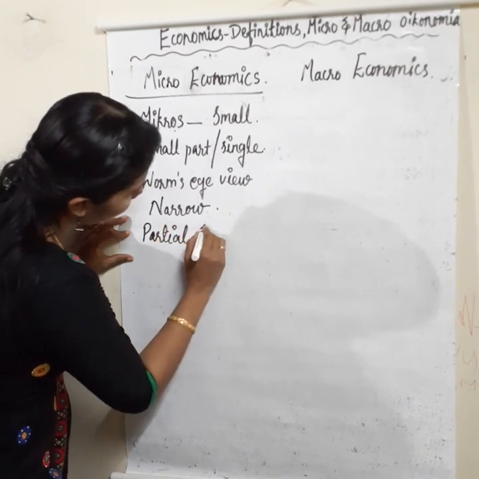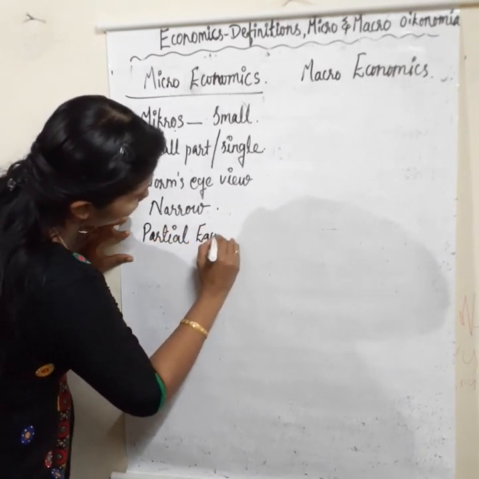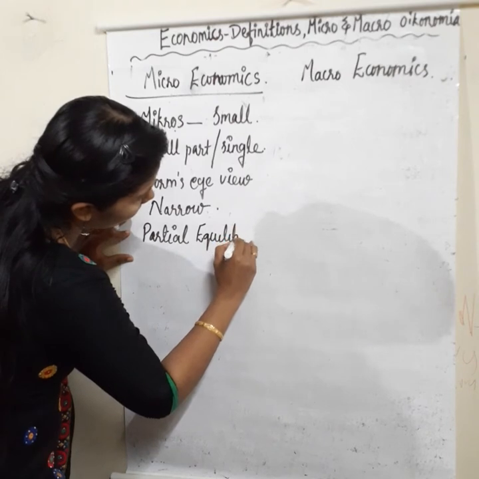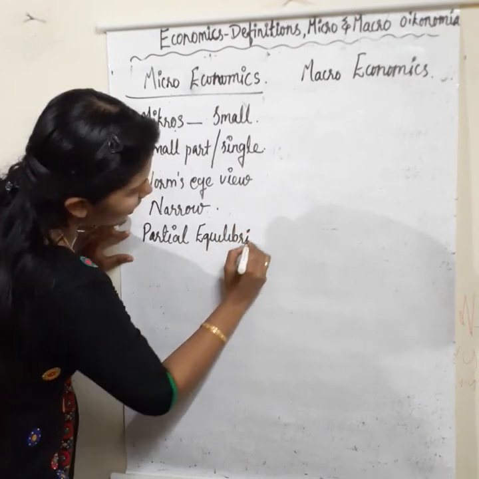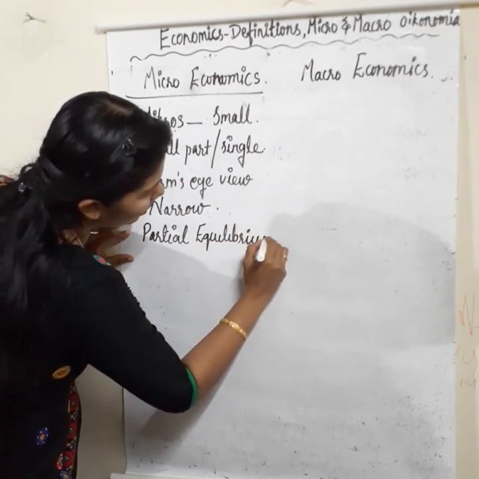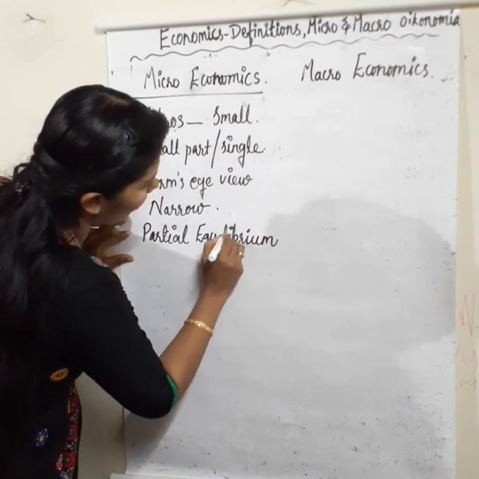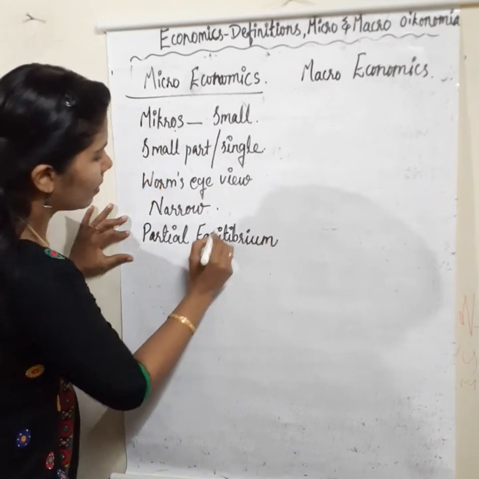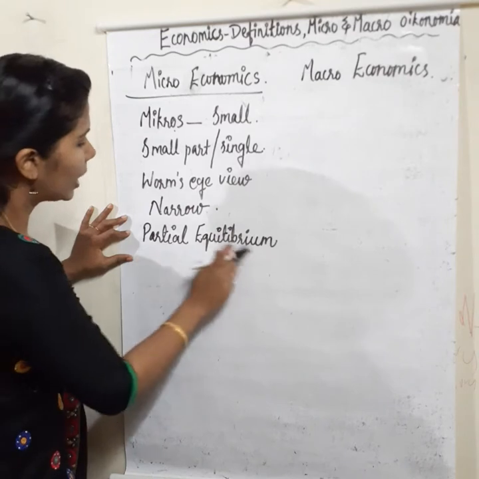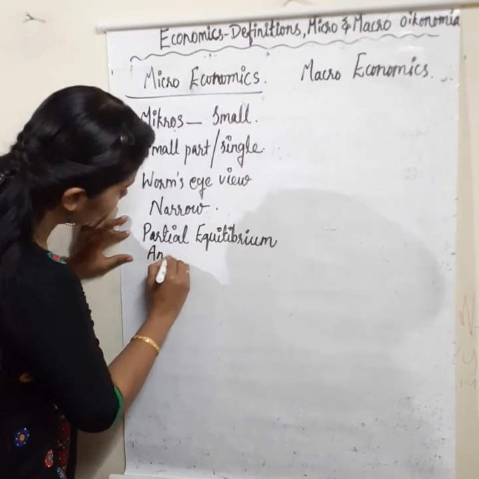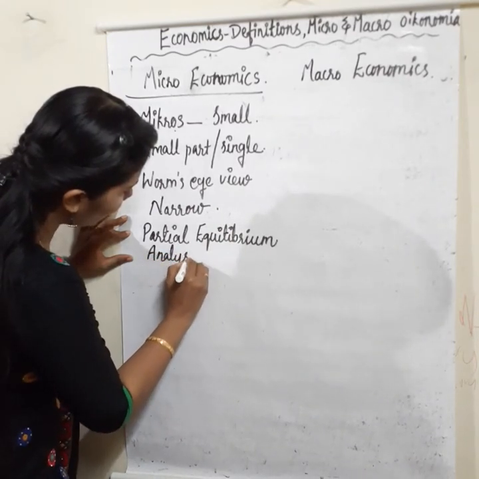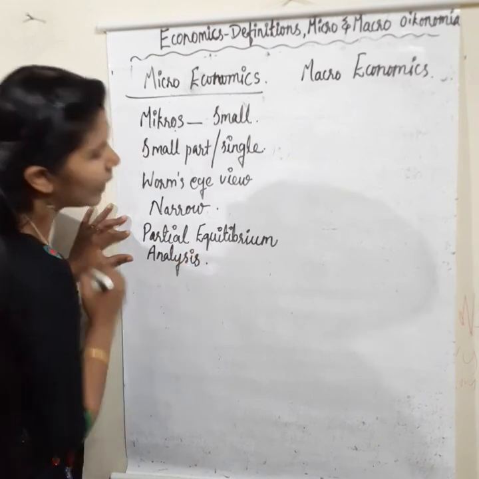Microeconomics is based on partial equilibrium analysis. Partial means only one part, only a part, not general. Okay, partial equilibrium analysis. Microeconomics is based on partial equilibrium analysis.